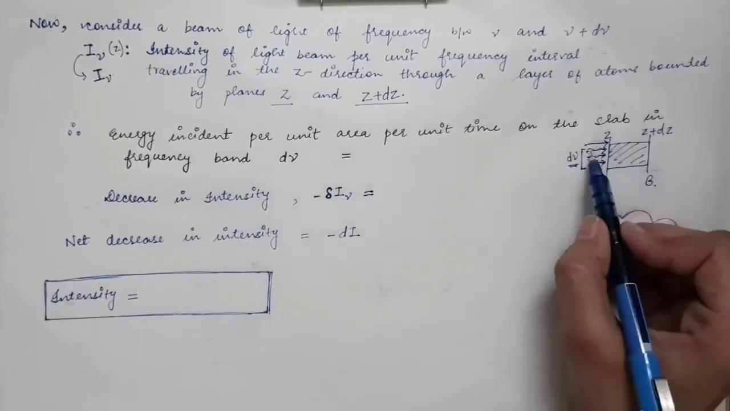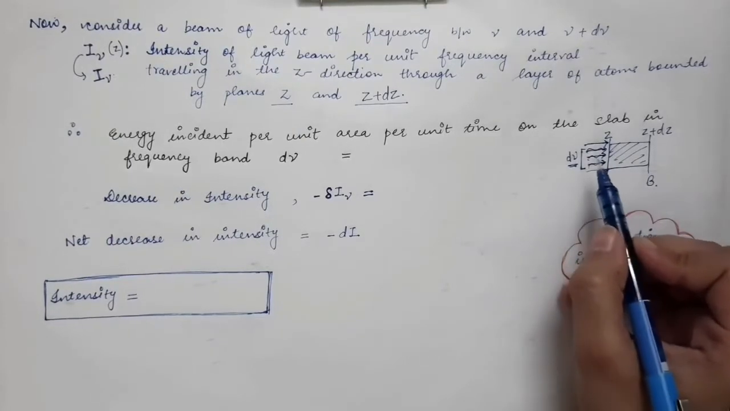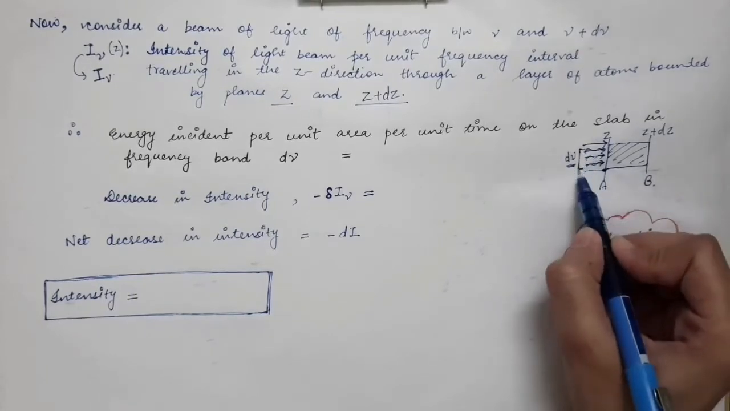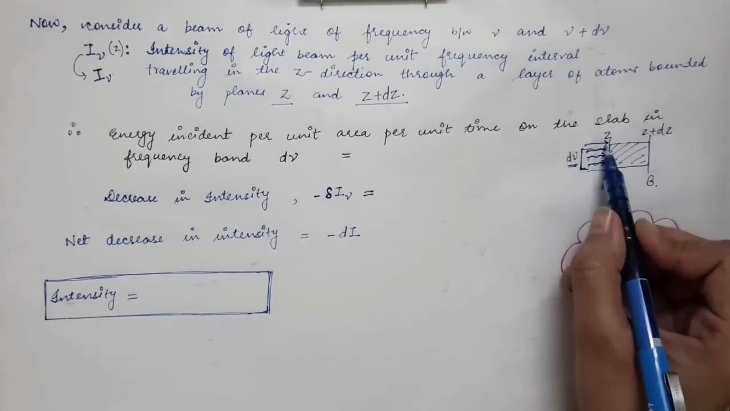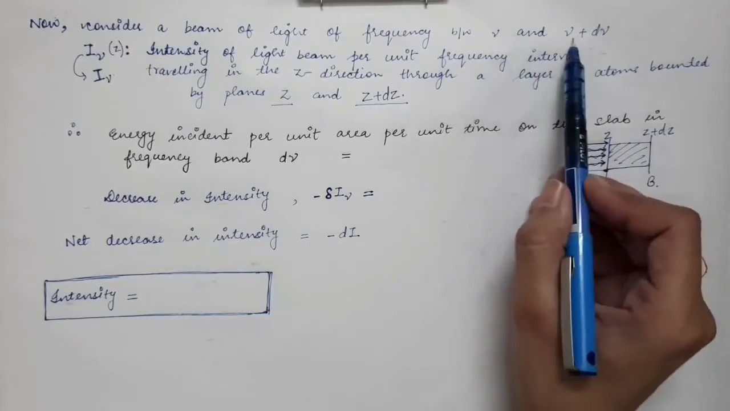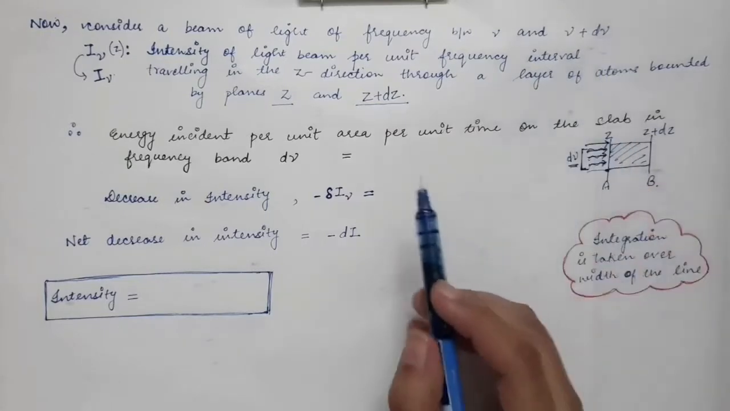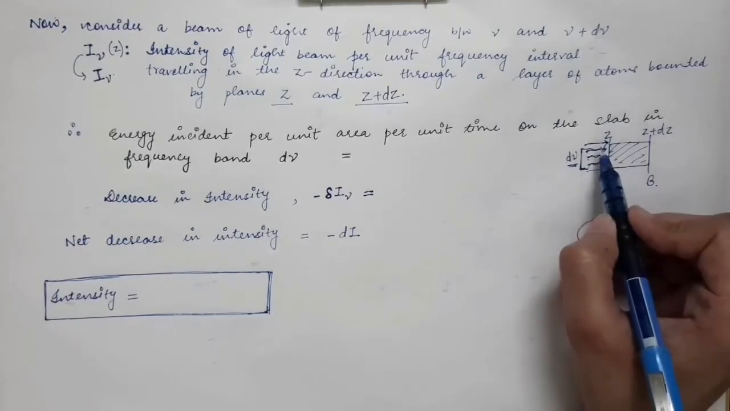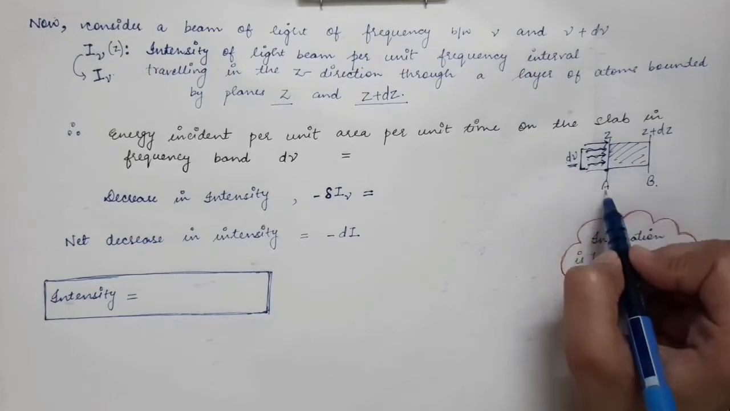Now here we have taken photons of a range of frequencies. We are making photons of different frequencies fall on this material, and the frequency interval of these photons is given by d nu. So these photons lie in the frequency range from nu to nu plus d nu. Their frequency interval is equal to d nu. So what will be the intensity of the light at this plane A in this particular case?